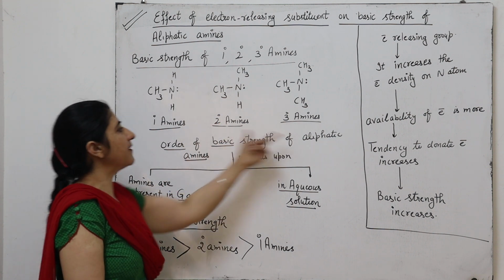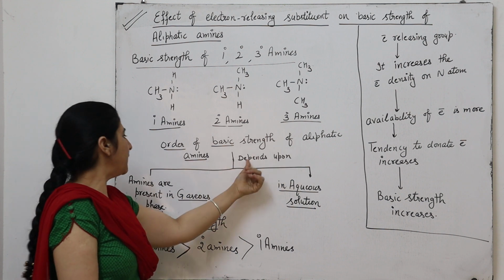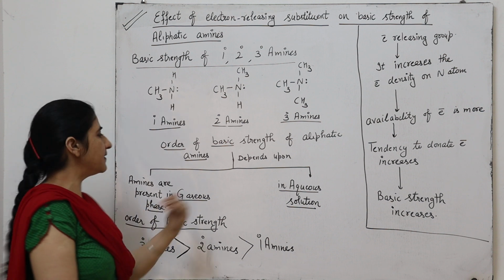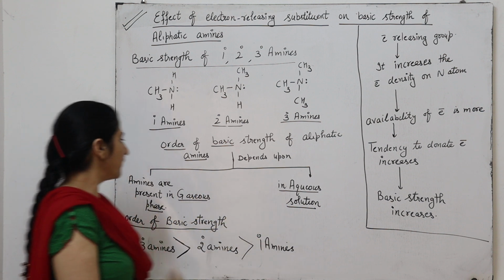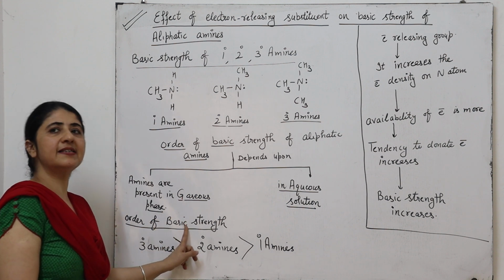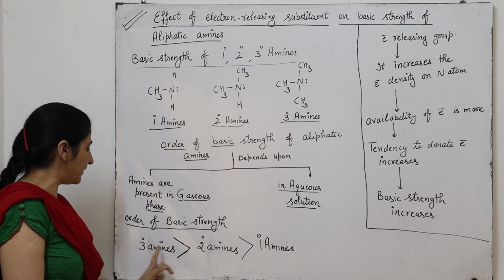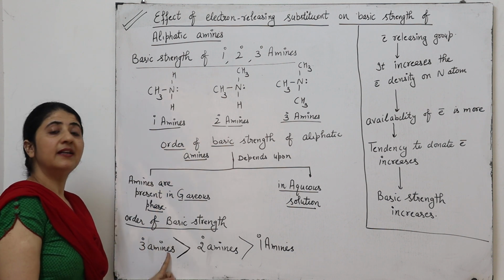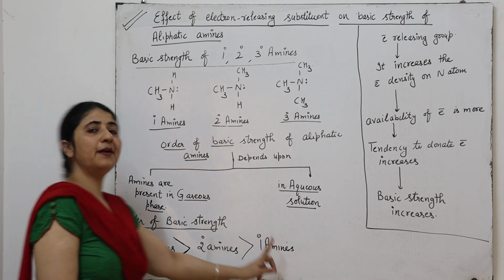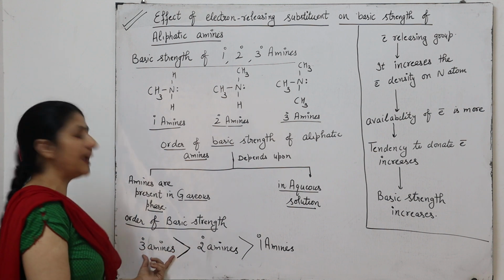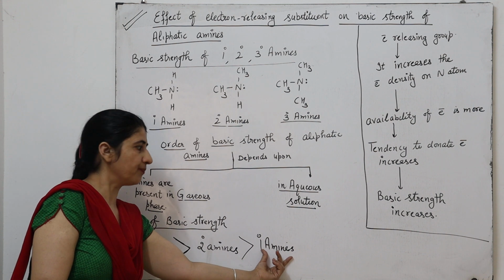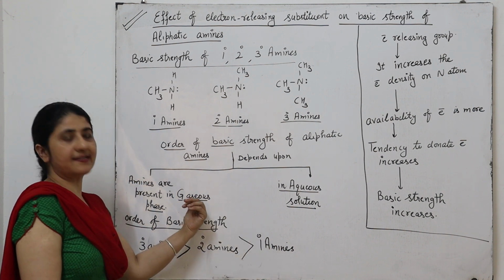The order of basic strength of aliphatic amines depends upon whether the amines are present in the gaseous phase or in aqueous solution. If the amines are present in the gaseous phase, then the order of basic strength is: tertiary amines are stronger bases than secondary amines, which are stronger than primary amines. It means tertiary amine is the strongest base, whereas primary amine is the weakest base when they are present in the gaseous phase.